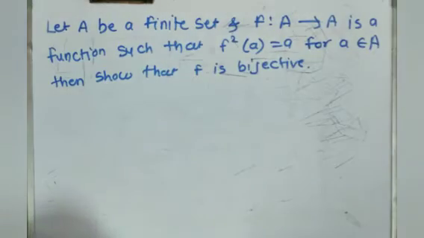Now for this case we have to prove that f is 1-1, that is injective, and also onto, that is surjective.